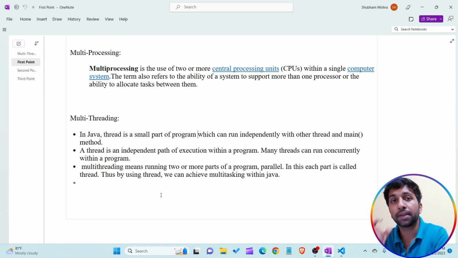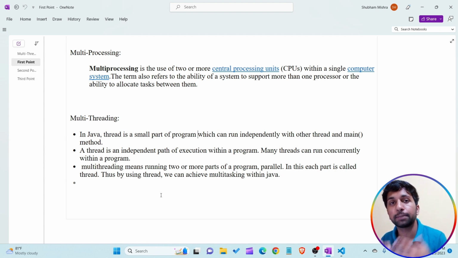When I'm talking about multi-processing, I'm talking about our whole computer system, where different applications are open and executing at the same time. But multi-threading is a small part of a program, within a program.